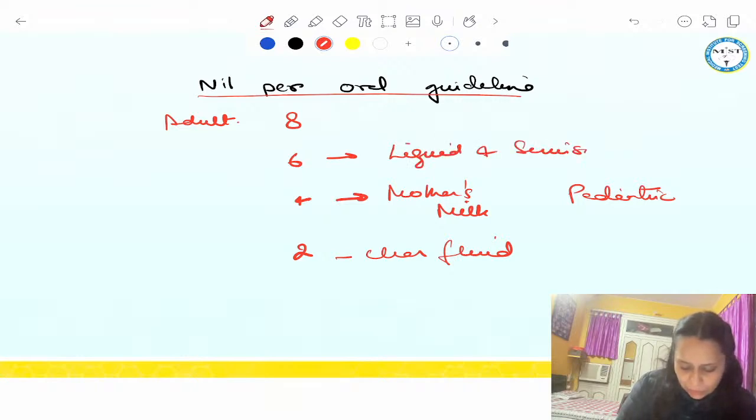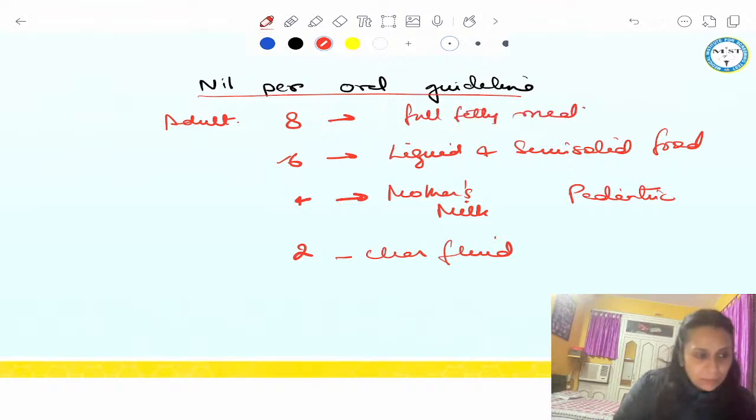Liquid and semi-solid food. Any kind of liquid and semi-solid food. Right? So we keep 6 hours NPO, and 8 hours NPO for your full fatty meal. Full fatty meal. Right? So keep it in mind. So this is your nil per oral guideline. Okay, got it?